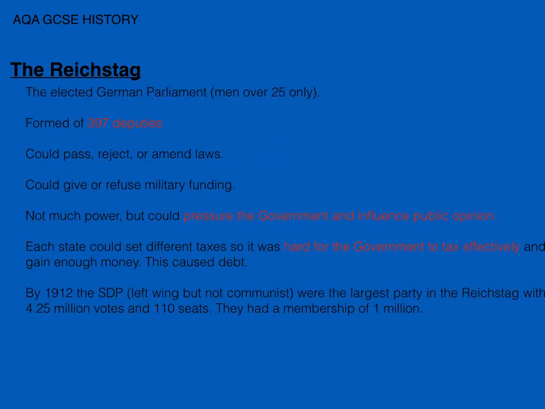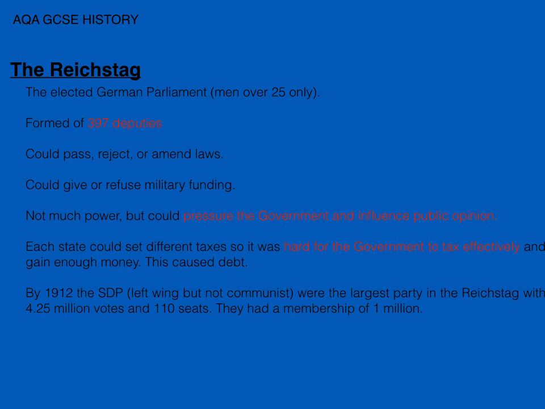Now, this Parliament was called the Reichstag. It was the elected Parliament, but only by men over 25. This did change when you go into the Weimar years, but for now, only men over 25 could vote. It had 397 deputies, and they could pass, reject, or amend laws. So they acted alongside the Bundesrat in lawmaking and legislation in the country.